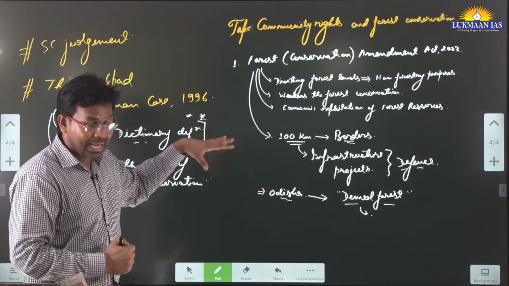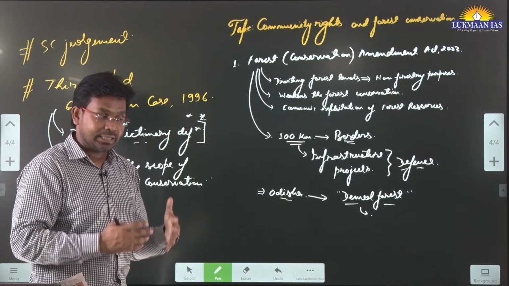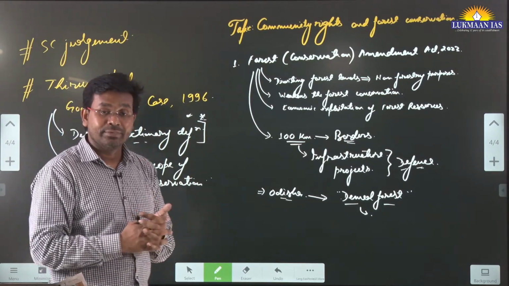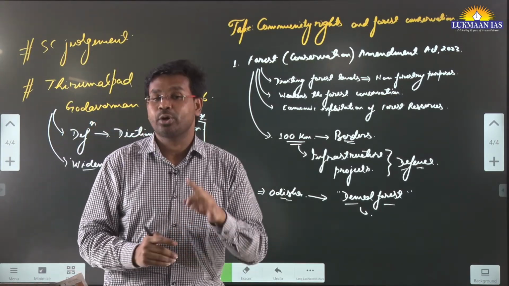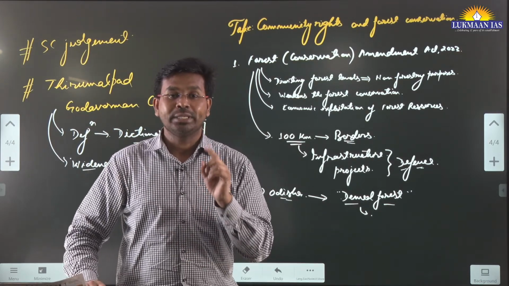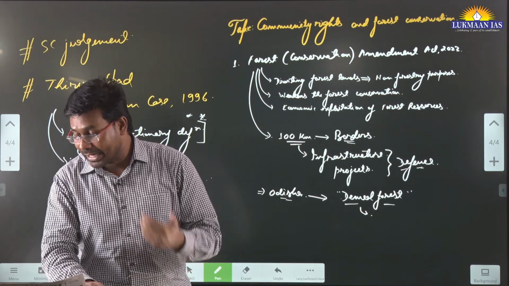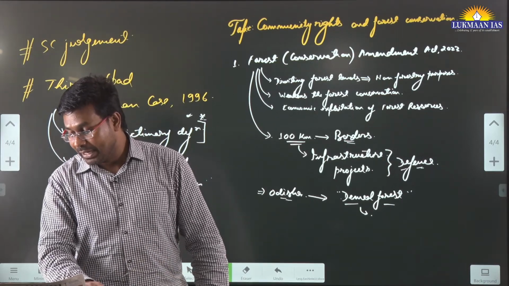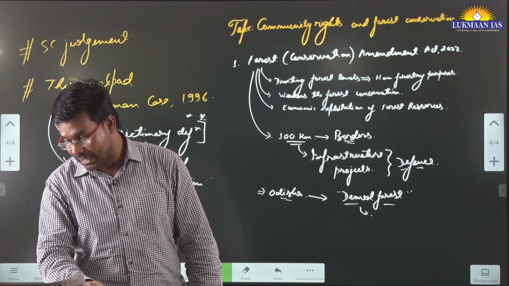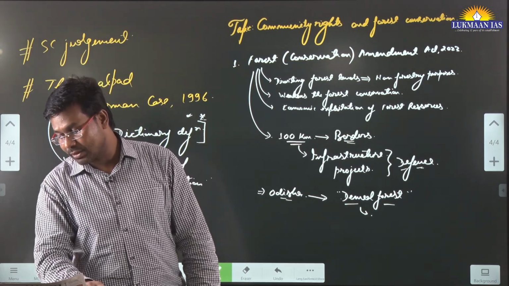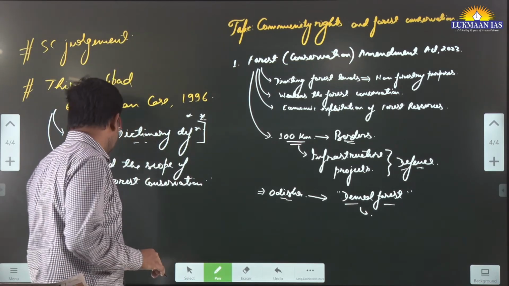But this particular act does away with that. Now it is a trend that even the central government or state governments are not giving proper due to the rights of the forest dwellers. They are very reluctant and less enthusiastic to recognize the rights of the forest dwellers. This is the thing.